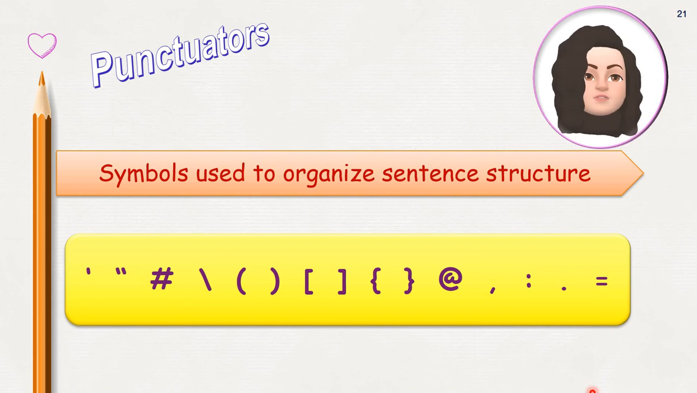So we have completed the different types of tokens. What are the tokens? Keywords, identifiers, literals, operators and punctuators.